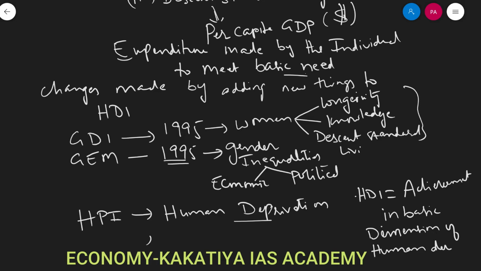So ultimately, the purpose of this HPI is to measure human poverty.